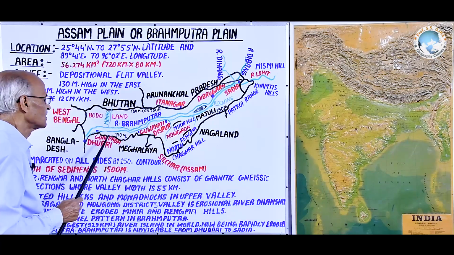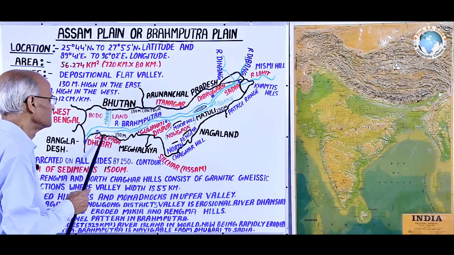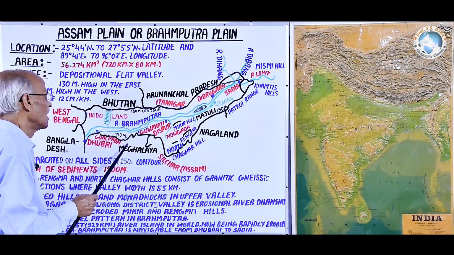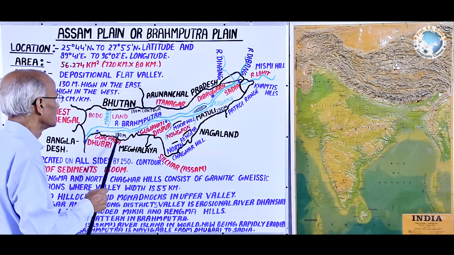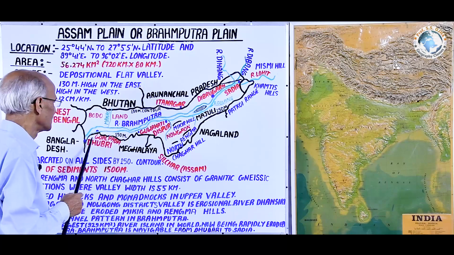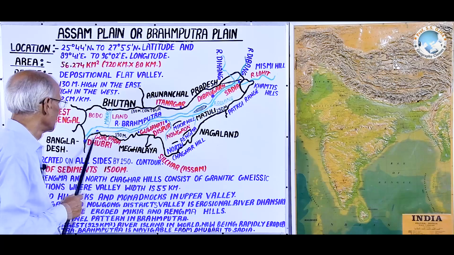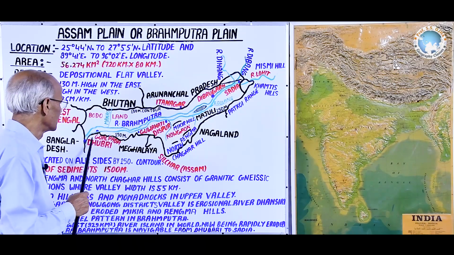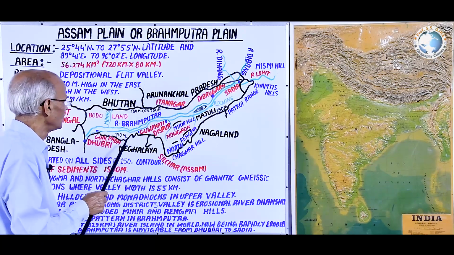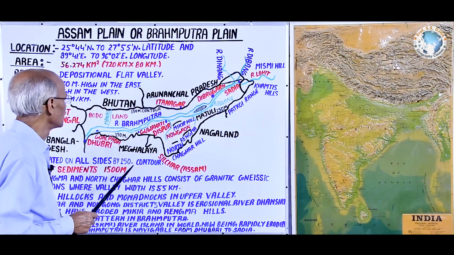It is also noteworthy that it is the 150-meter contour line that separates the northern escarpment of this Meghalaya plateau and the southern margin of this Brahmaputra plain. And it is also noteworthy that in the north this is a block or faulted mountain. From west to east, Garo, Khasi and Jaintia are the three ranges which form the escarpment, and to their north is the Dauki fault.